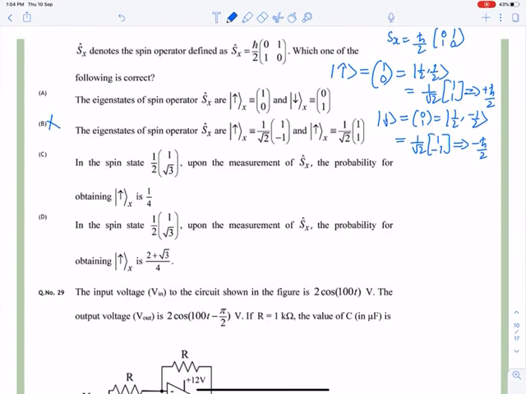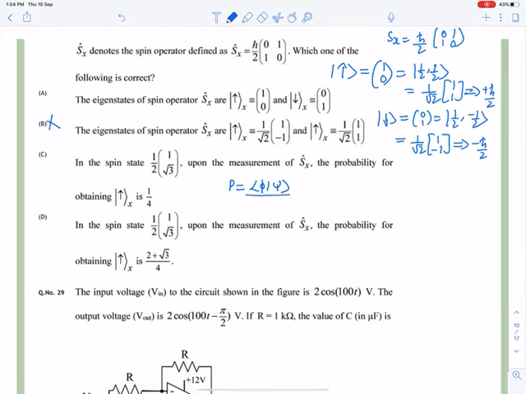In both options C and D we have to find the probability. So we know that probability is given by the square of phi with psi. I have told this in my videos, so you can check it.